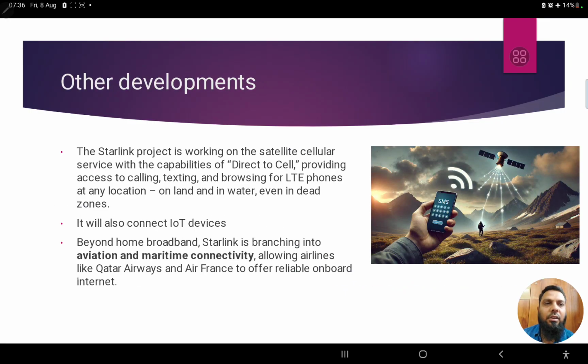Then coming to other developments, what are the other focuses of this project? The Starlink project is working on a satellite cellular service. Currently the work is going on, and Starlink wants to provide not only internet and Wi-Fi, but even direct satellite cellular service. Today we are using cell phones, and apart from internet, the signal for the phones comes from the tower. Wherever there is no tower, in mountainous areas, you will not find any signal for mobile or cell phone connectivity.